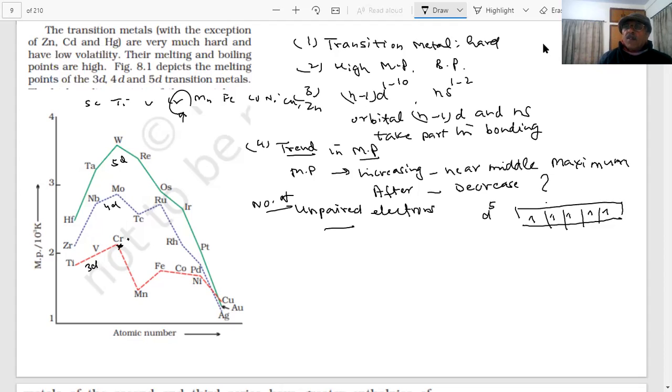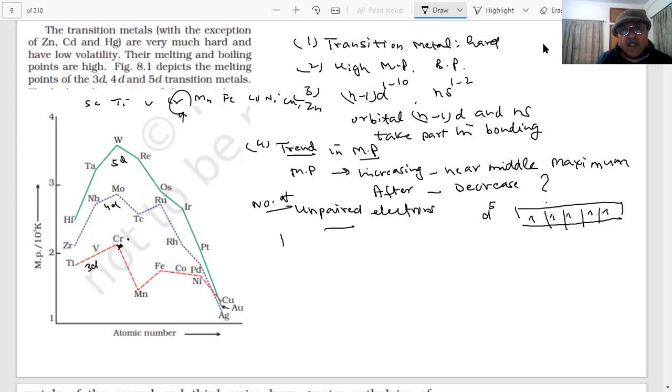If the pairing starts, then unpaired electrons are the electrons, student, which are forming bonds. So this indicates that with increase in unpaired electrons, the bonding becomes stronger.